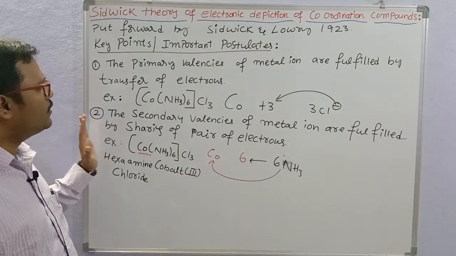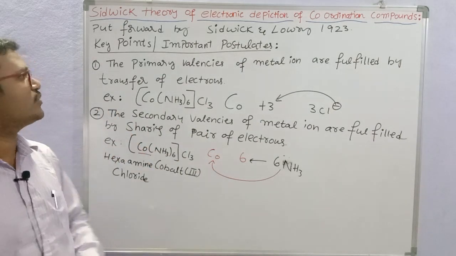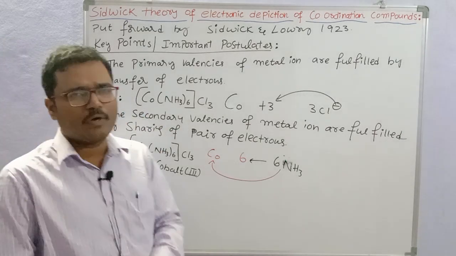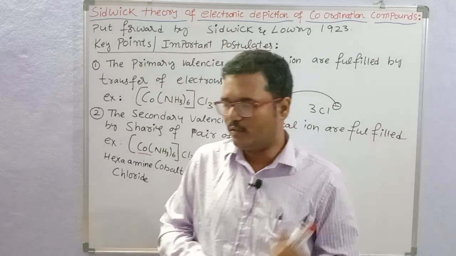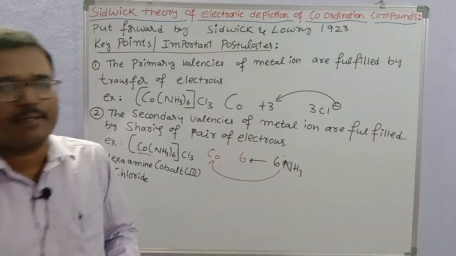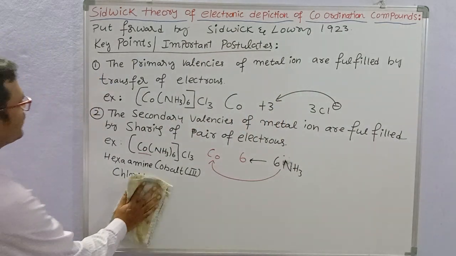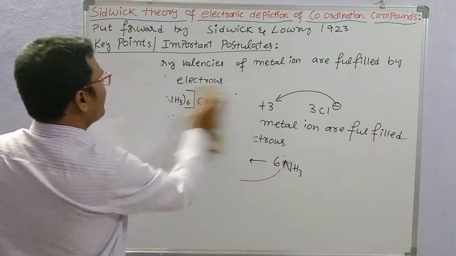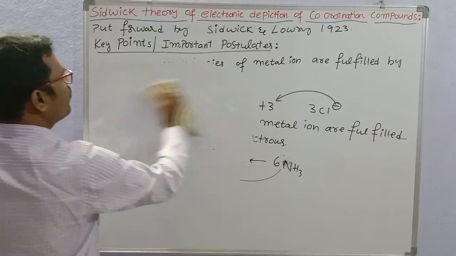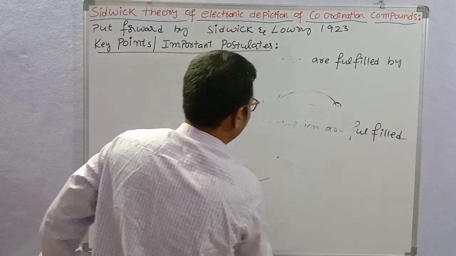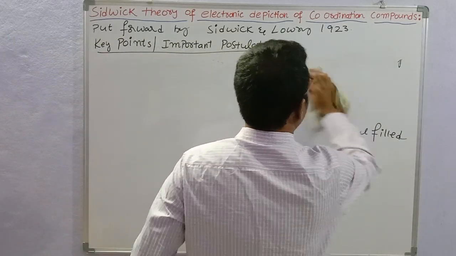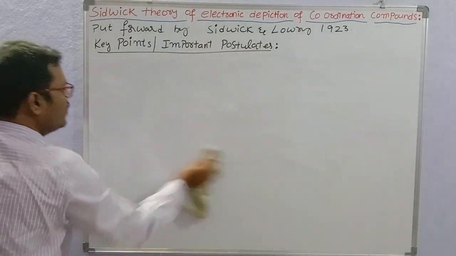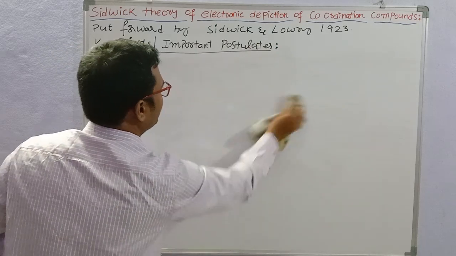So these two are the very important postulates of Sidgwick theory. Then what is the third postulate? What is the very important postulate? Let us write the third postulate here. The primary valencies are satisfied or fulfilled by the transfer of electrons, whereas the secondary valencies, which is called the coordination number of the central metal, are fulfilled by the sharing of electrons.